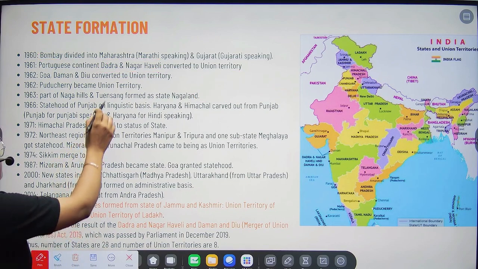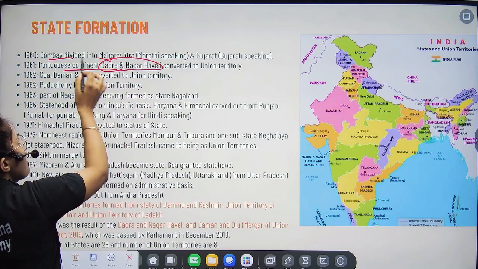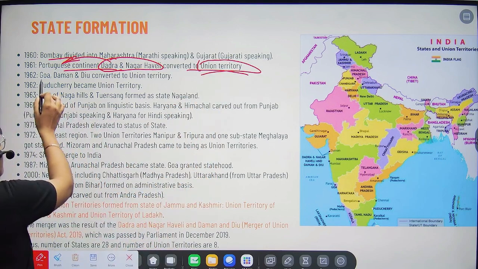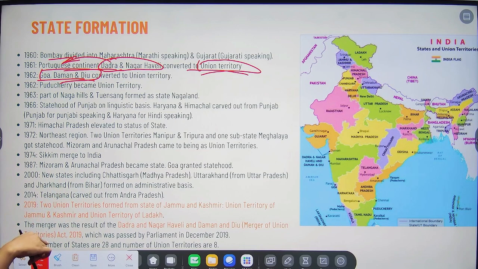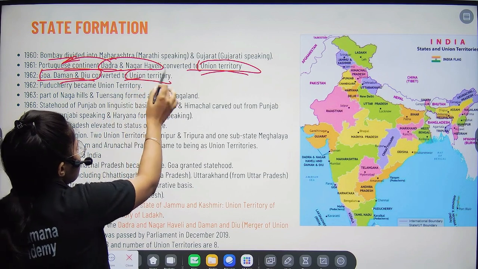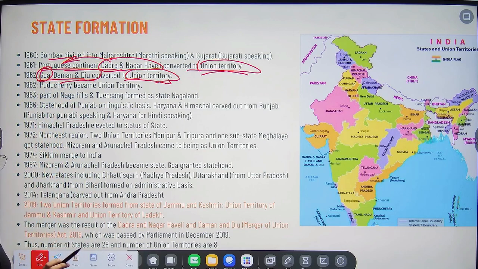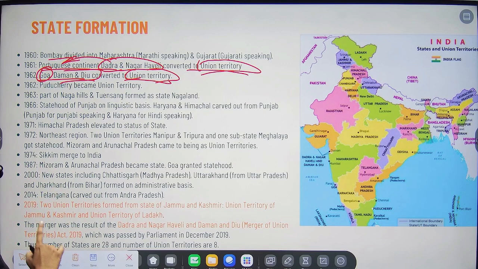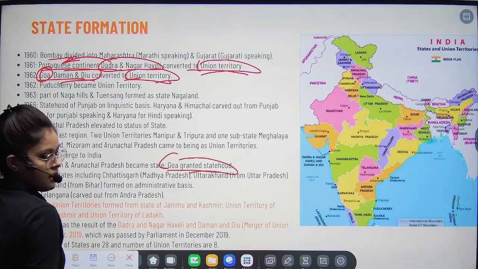And then we have discussed the Bombay and then the Portuguese. So basically Dadra Nagar Haveli was a part of Portuguese, right. So then it was converted into union territories, and then we have Goa, Daman, Diu, that also we have taken from, so they were also the colony of Portuguese, and then that also converted into union territories. In the case of Goa, here we are converting Goa into union territory, right. Same in 1987, you can see that we are converting Goa into state. So from union territory to state, right?